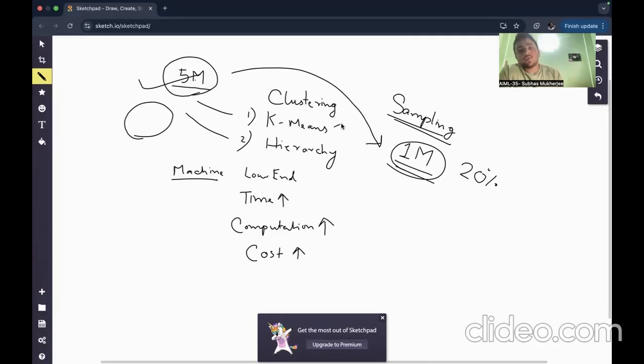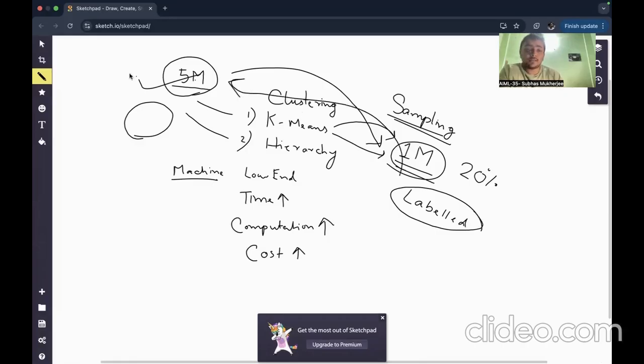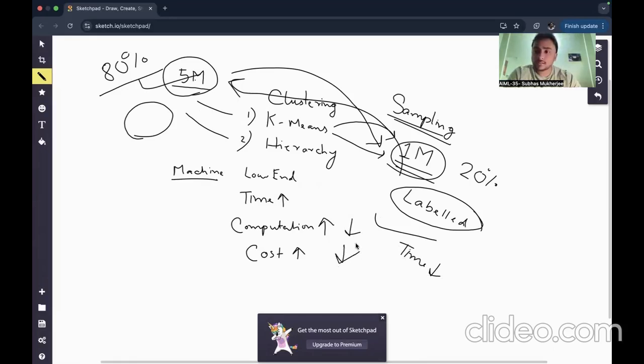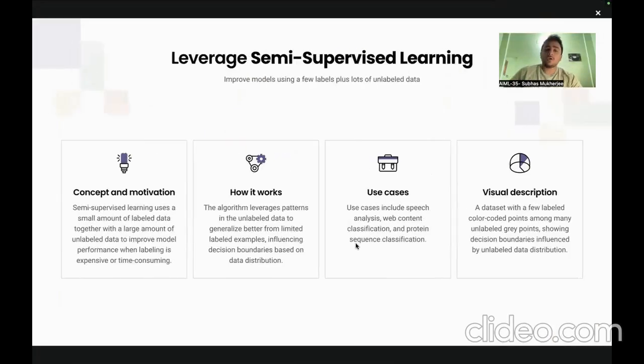What we do is we sample on clusters of data points on these data. Now these become label data after clustering. And based on these label data, we classify these 4 million means, or the rest 80% of the data, right? So what happened due to this semi supervised? The time decreased, the computation decreased, cost also decreased, right? So let us understand theoretically what is happening. How it works: the algorithm leverages pattern in the unlabeled data to generalize better from limited label examples, influencing decision boundaries based on this data distribution.